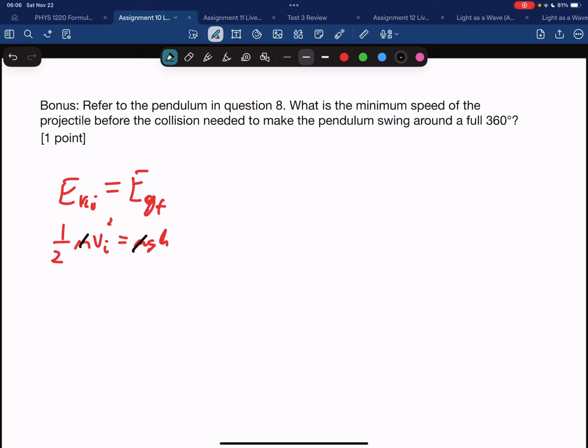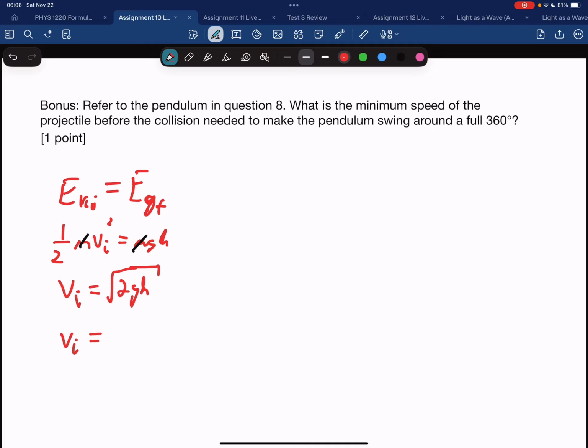In this case, the mass is still 2.05 kilograms here. Rearranging for v_i, I keep writing f for some reason, I get the square root of 2gh.